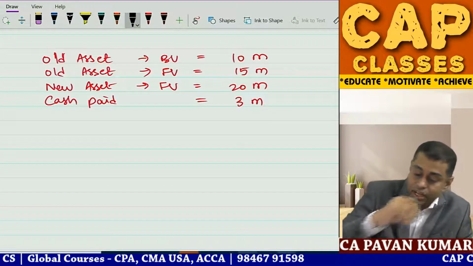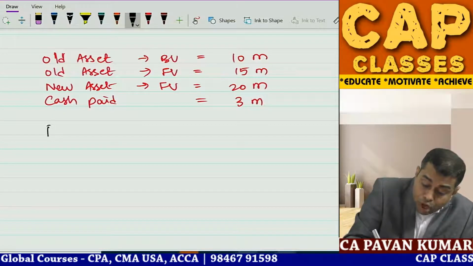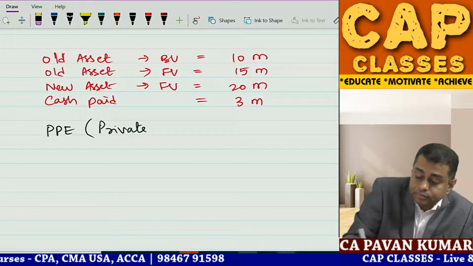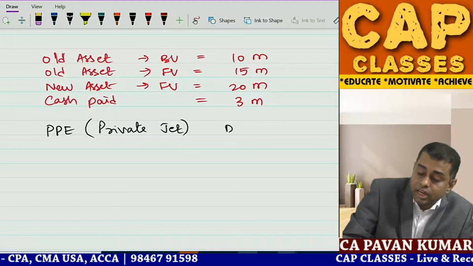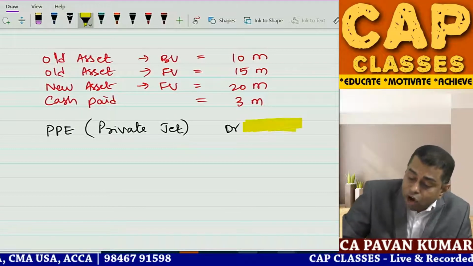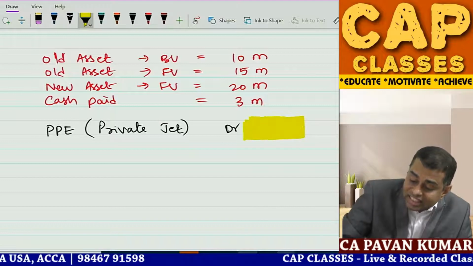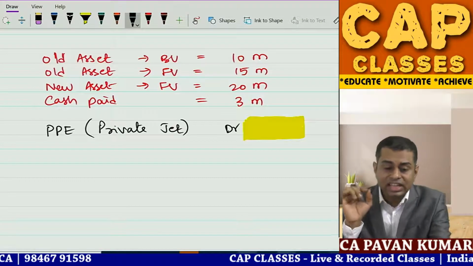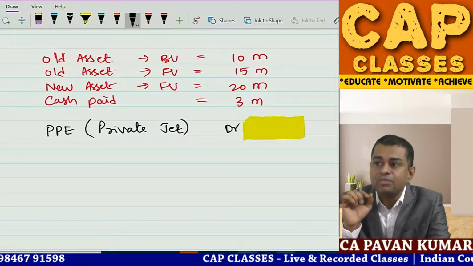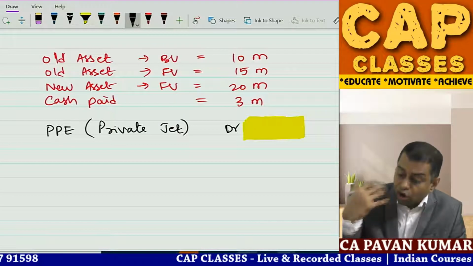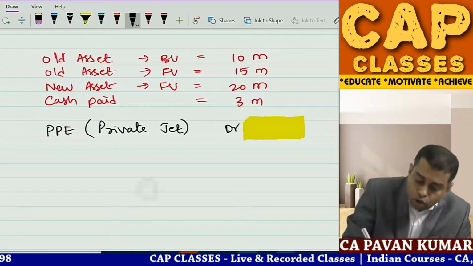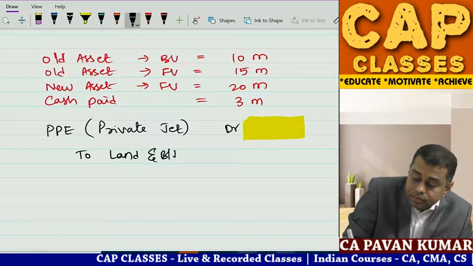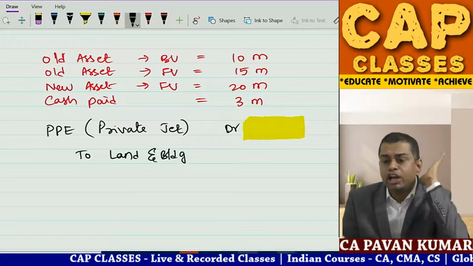Okay, look here. Property, plant and equipment, new asset, private jet, debit. In the standard, what we are doing, we are discussing this. That yellow color shade is there, no? That is what I want. How much I need to put there, I don't know. To land and building, always take book value 10.